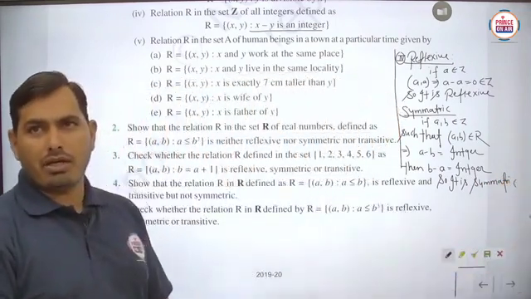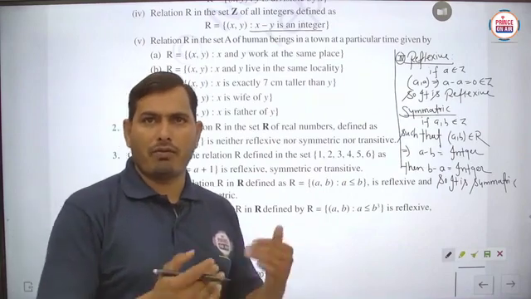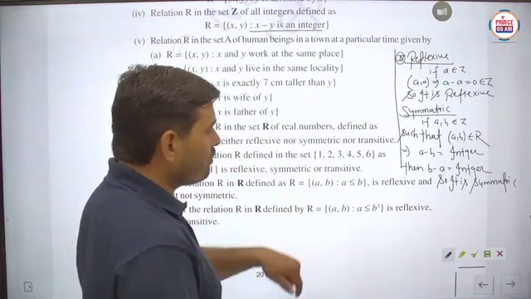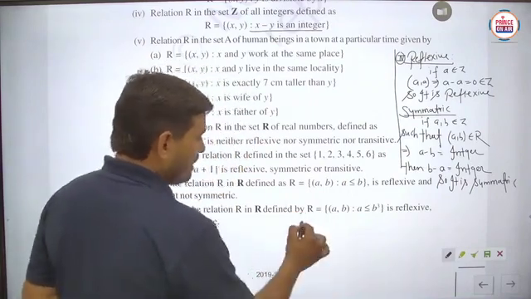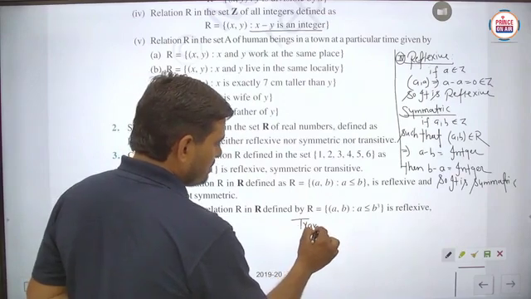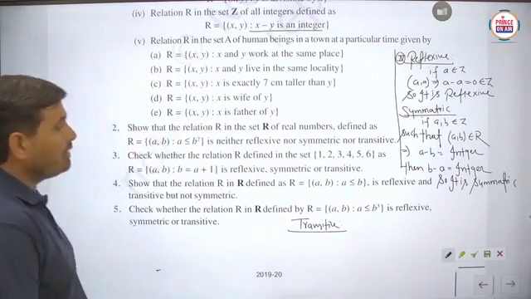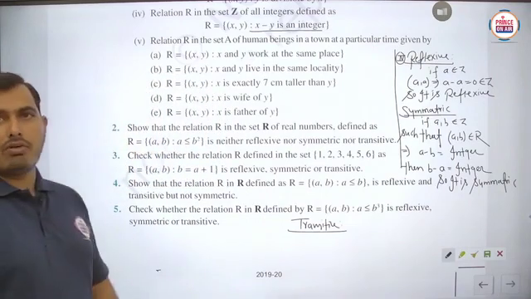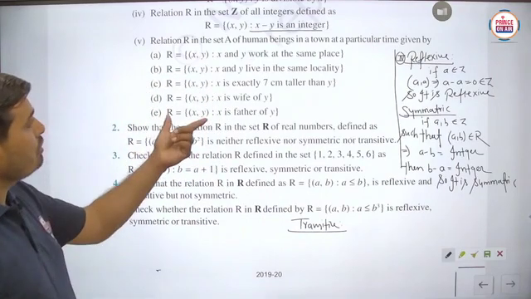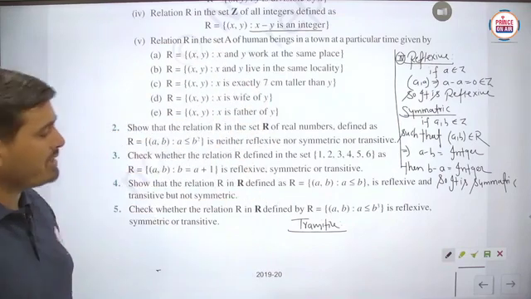So basically student, this particular relation is said to be reflexive and symmetric. Now we have to check for the transitive. What can we say about the transitivity? Here x minus y is an integer.